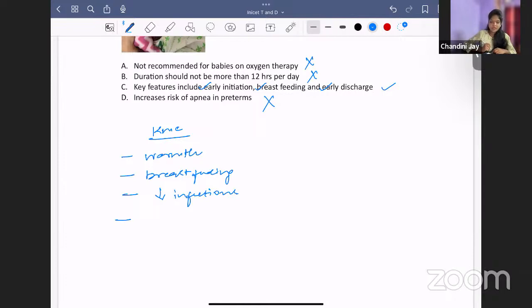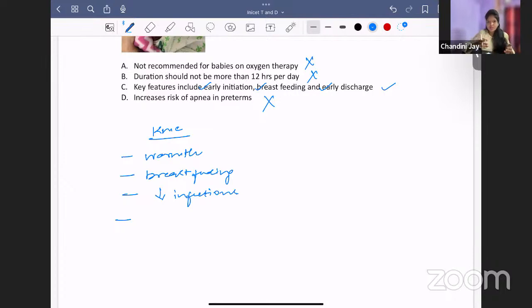How? These preterm babies, their respiratory center is still immature, so they are at risk of apnea. What is apnea? A period of absence of breath. They will not take a breath for more than 20 seconds. Absence of respiration for more than 20 seconds is called apnea. This apnea is due to the immaturity of the brain.